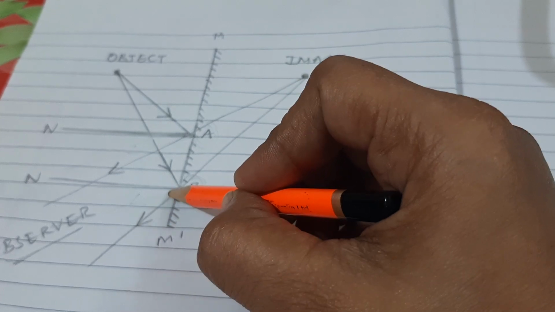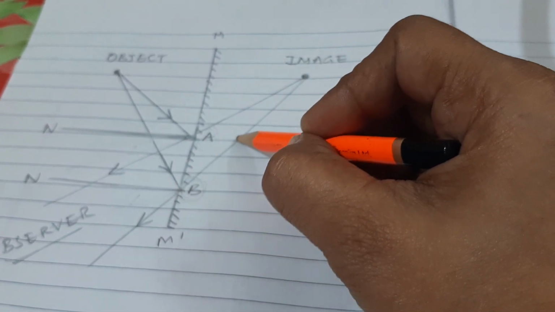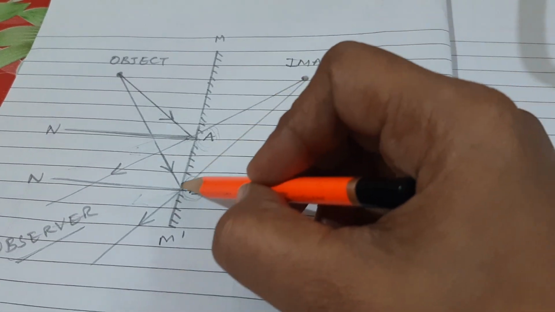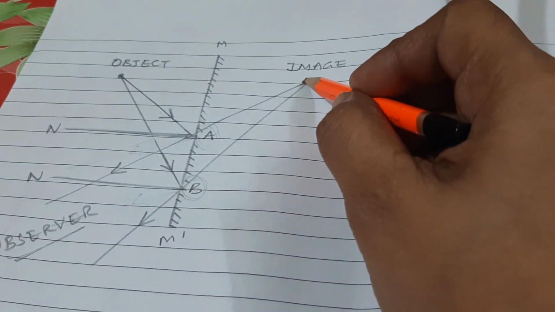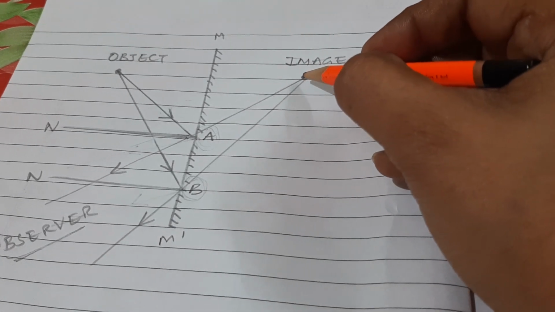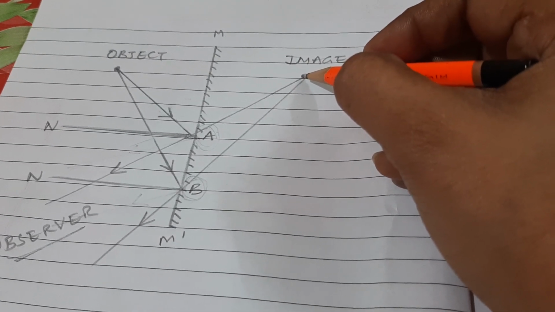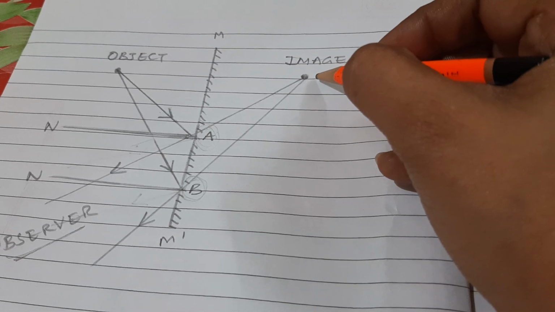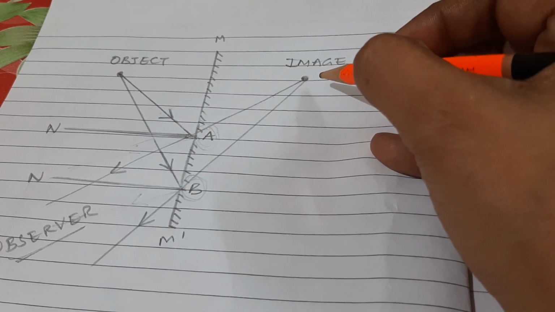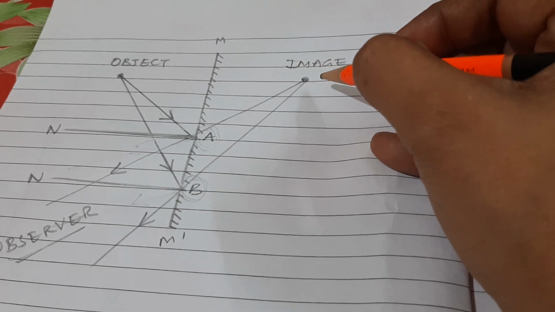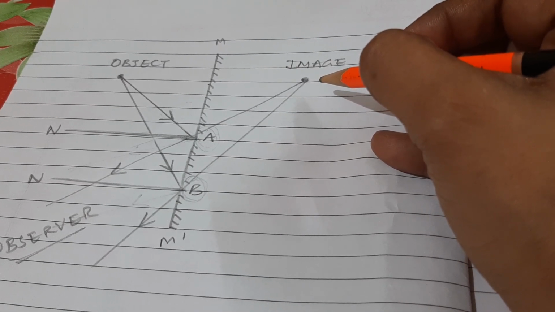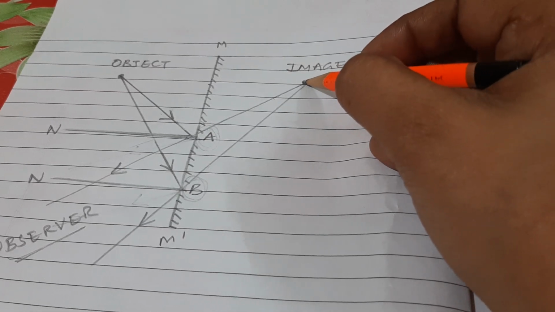When the reflected rays are traced backwards, the reflected rays meet at a point. The point at which the reflected rays meet is the point where the image is formed. So thus, the image formed by a plane mirror can be seen only by looking into the mirror here.